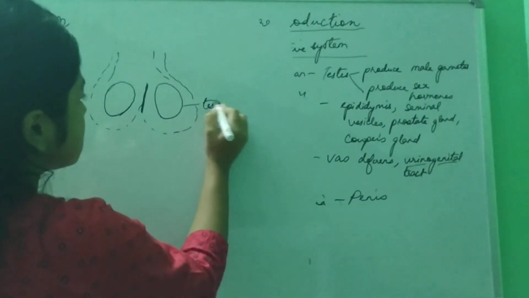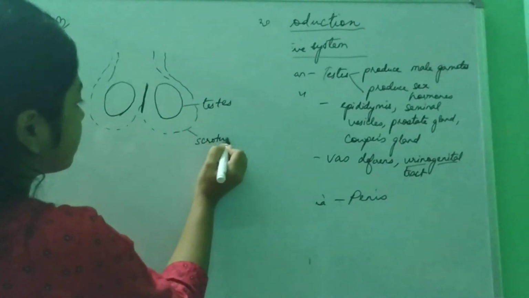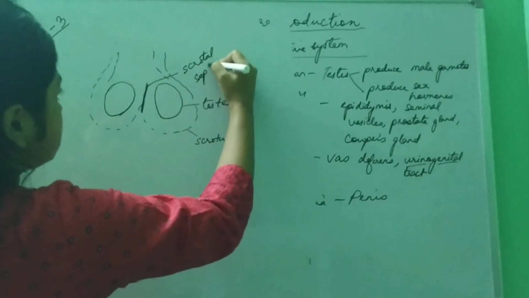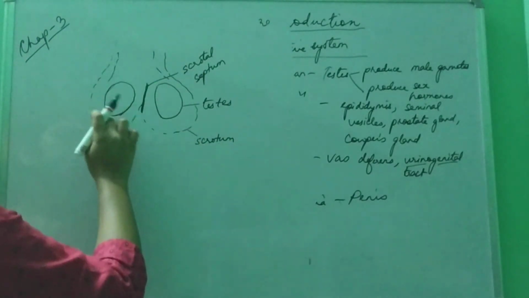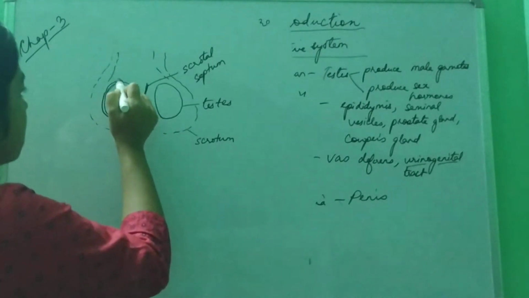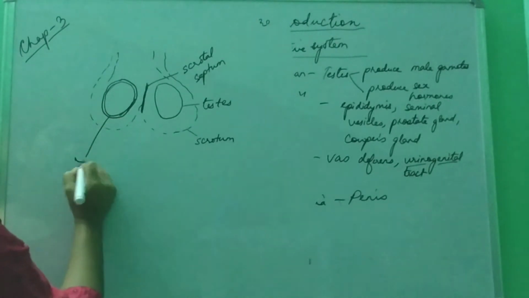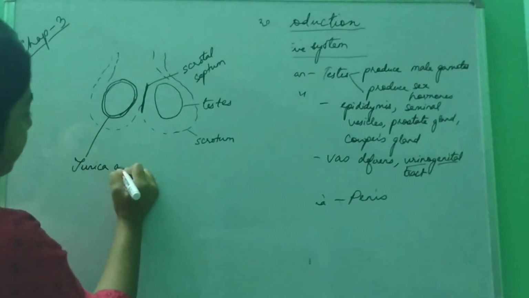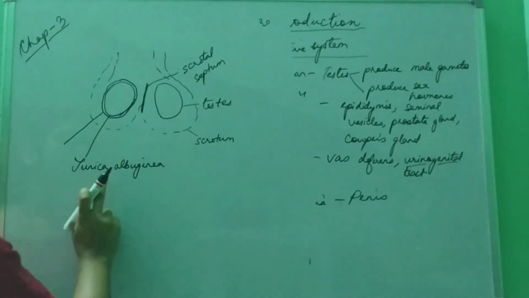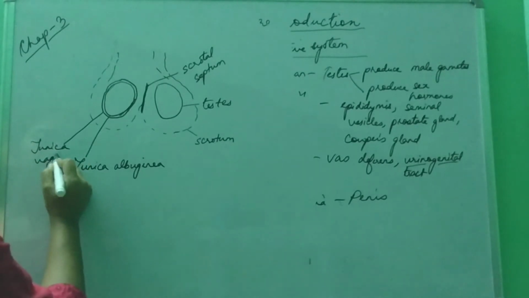So this is the testis, this is the scrotum, this is the scrotal septum. Now this testis has two layers. The layer inside is known as tunica albuginea, and the layer outside which protects the tunica albuginea is tunica vaginalis.